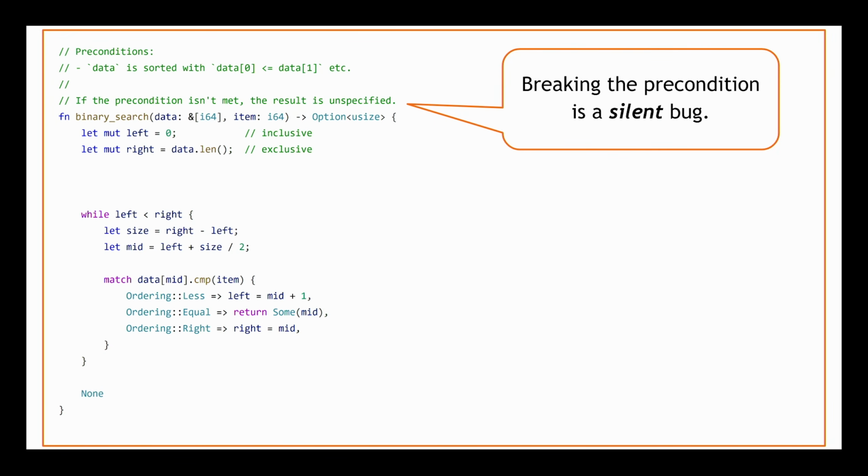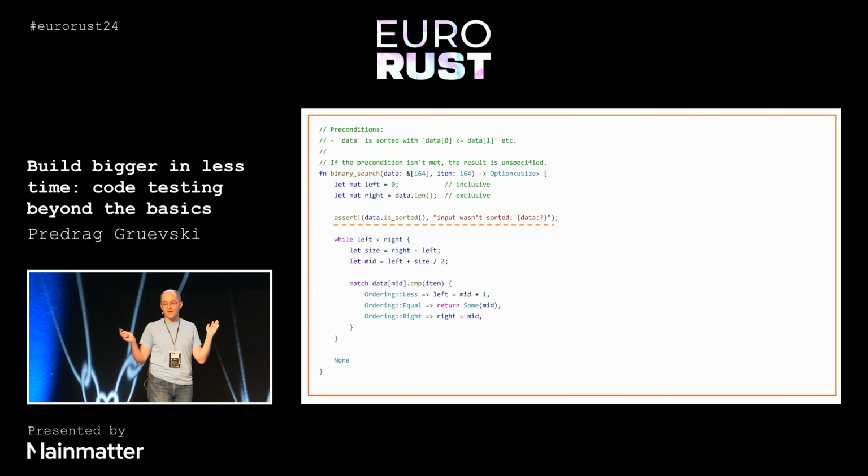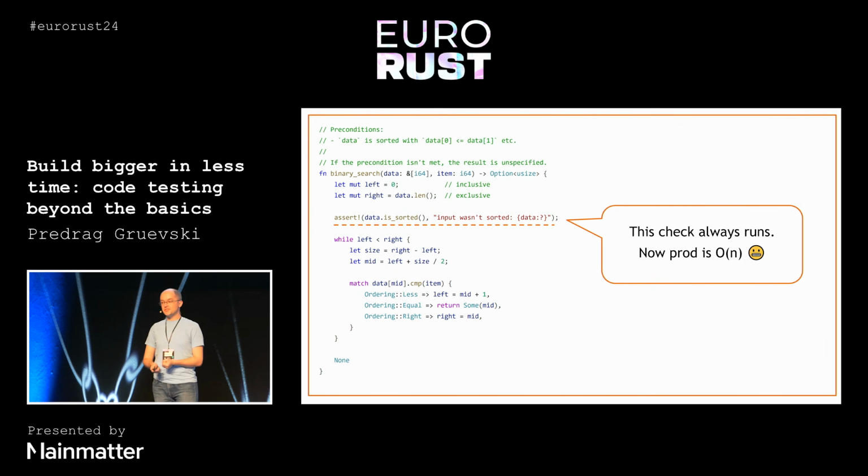That makes debugging difficult. So one thing that we could do is add an assert statement in the middle of our binary search that says data is sorted or else panic. Great. Small problem, though. This is a check that always runs. The point of binary search is that we should be able to find the element we're looking for in log n time. Now our entire function is O of n always, including in production.